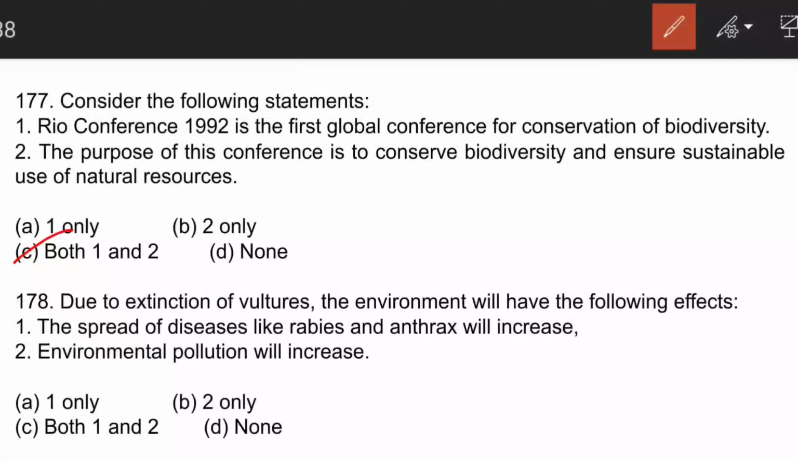The next question is, due to extinction of vultures, the environment will have the following effects. The spread of diseases like rabies and anthrax will increase. Environment pollution will increase. Here, both the statements are correct. Obviously, because vultures feed on the carcasses and they are the cleaners of the environment. If their number decreases or they become extinct, then diseases like rabies will increase because of the street animals and the stray dogs.